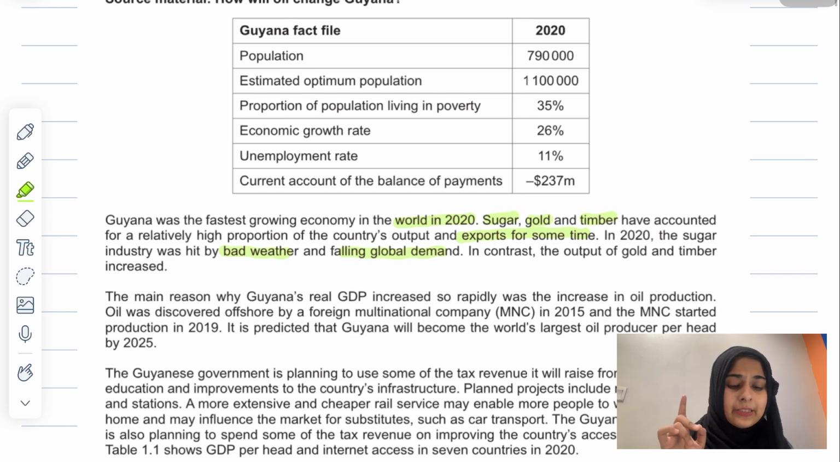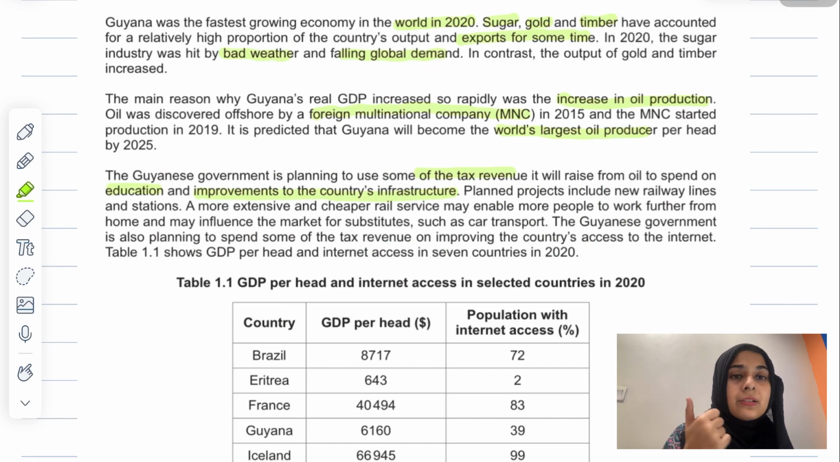They're going to tell you some important products that are produced by Guyana. Sugar, gold, and timber have accounted for a relatively high proportion of the country's output and exports for some time. So this is a major proportion of the country's total GDP. Then they're saying in 2020, the sugar industry was hit by bad weather and falling global demand. Bad weather is going to decrease the supply of sugar, and falling global demand is going to decrease the demand for sugar.